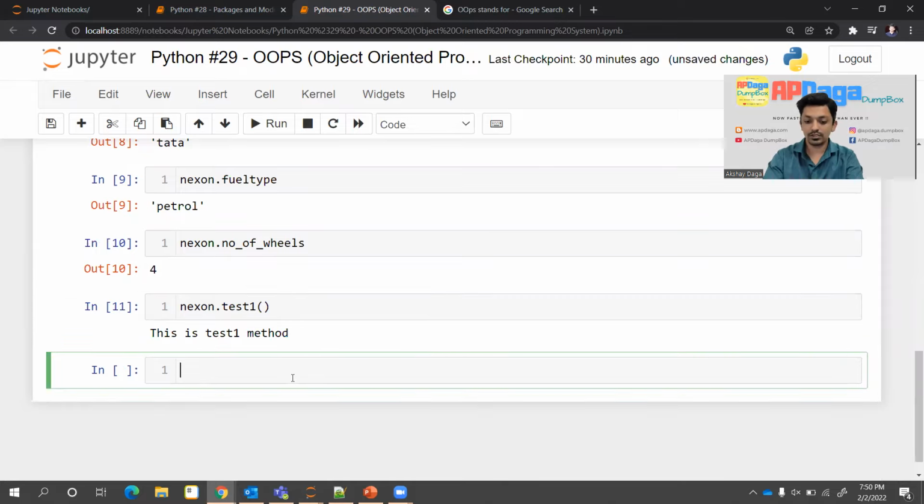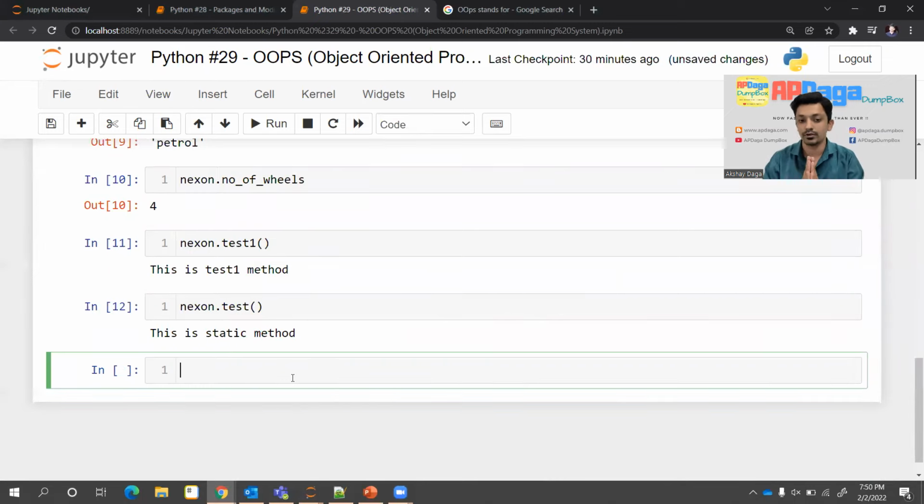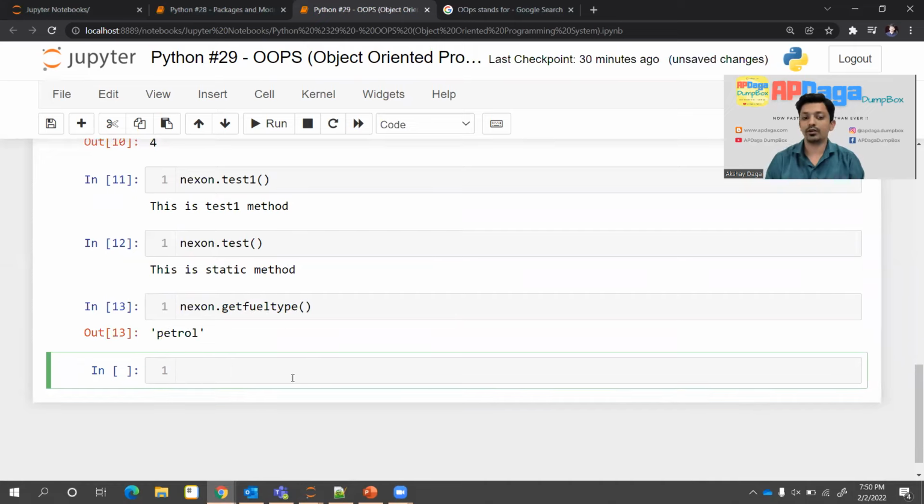This is test1 method. Similarly, Nexon dot test. So I'm trying to call a static method using an object. It is also working. This is a static method test. Then Nexon dot get field type. This is another instance method. It also worked. Now you got the idea that using an object you can access each and every variable, be it static variable or instance variable. You can access all the methods, be it instance method or static method. So you can access each and everything.